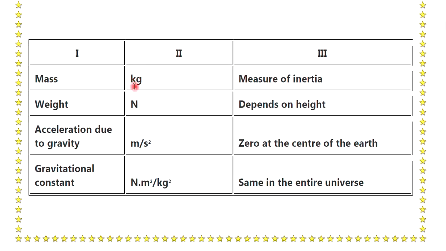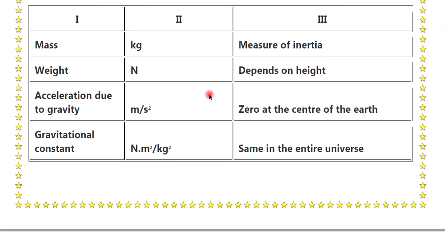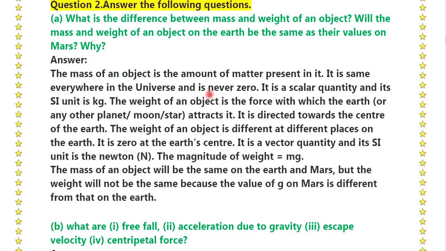Mass is measured in kilogram and is a measure of inertia. Weight is measured in Newton and depends on the height. Acceleration due to gravity is in meter per second square, and it is 0 at the center of the earth. Gravitational constant is Newton meter square per kg square, the same in the entire universe. Okay, see the question number 2.